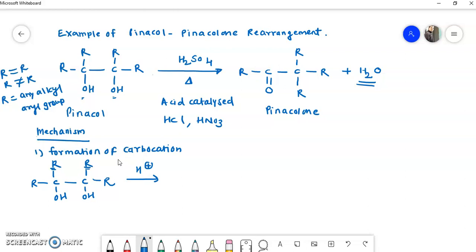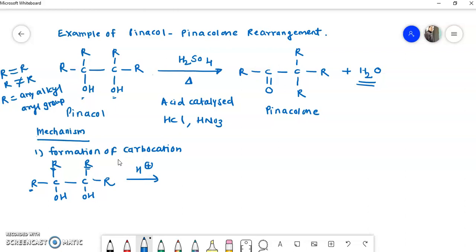You know the stability of carbocations: tertiary is more stable than secondary, and secondary is more stable than primary. If more alkyl electron donating groups are on the electron deficient carbon, then that carbocation is more stable. That means if we compare these two groups, we have to consider which R group is more electron donating.